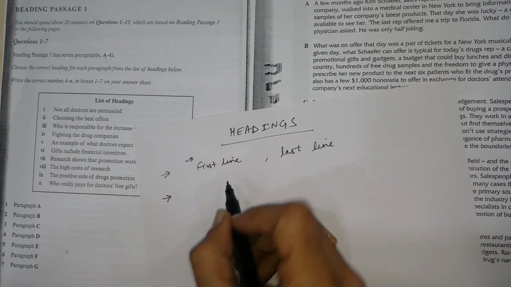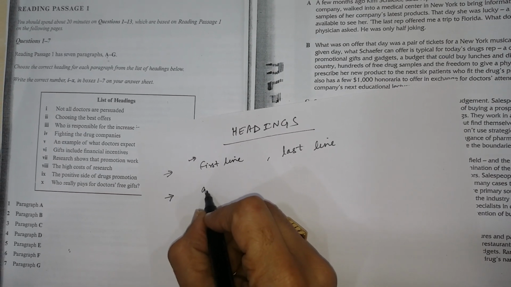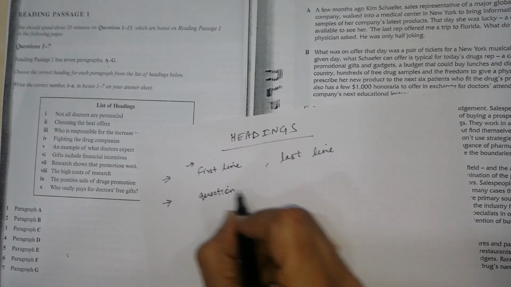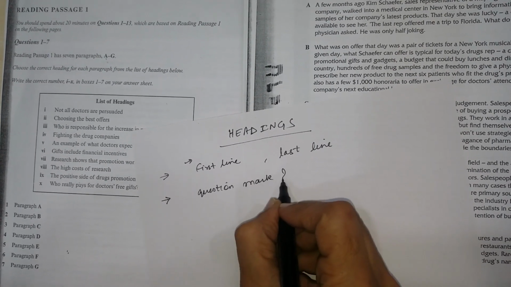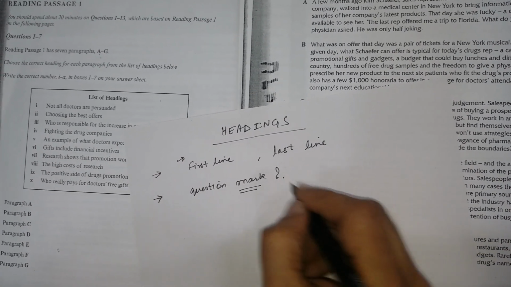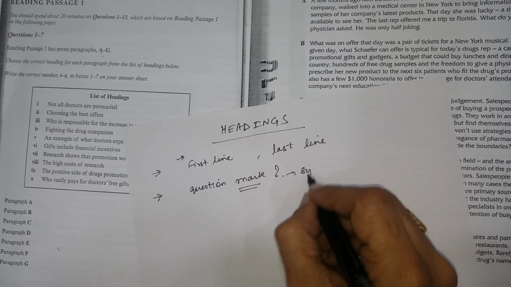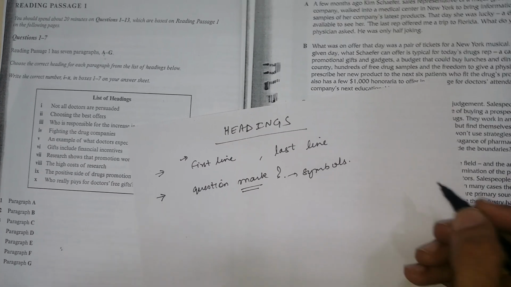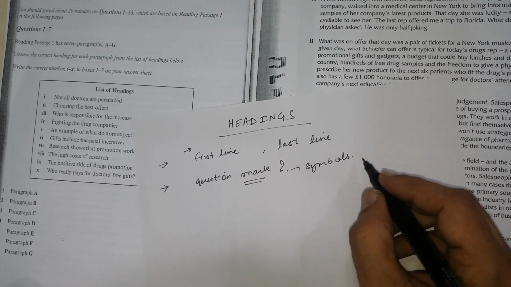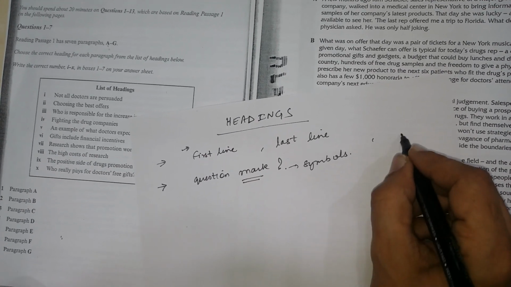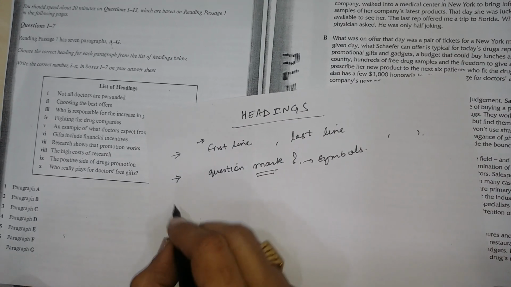Second, if in the heading there is any question mark, sometimes these kinds of symbols also give the meaning to the headings, or we can say the answer to the heading, like these inverted commas also.